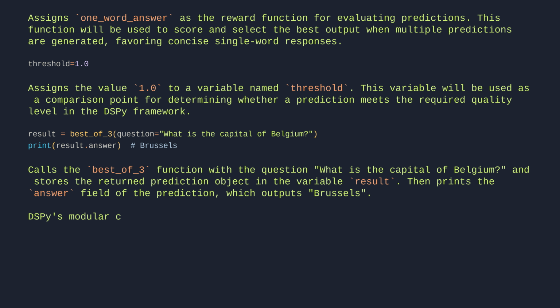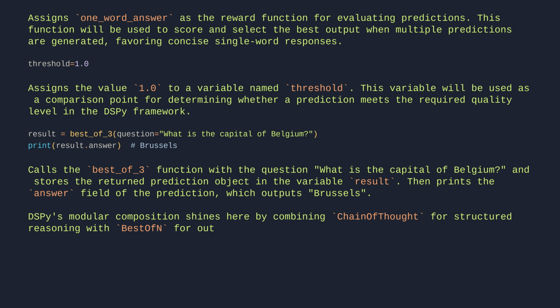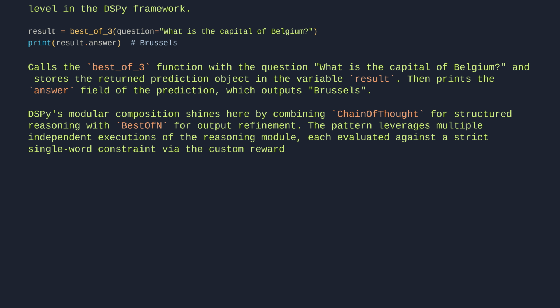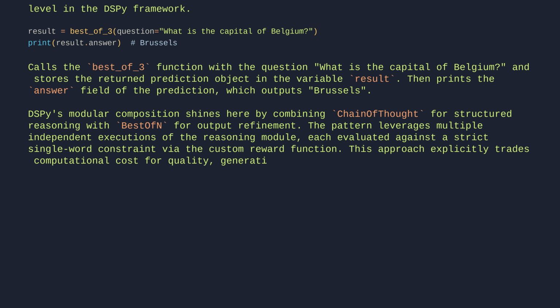DSPy's modular composition shines here by combining ChainOfThought for structured reasoning with BestOfN for output refinement. The pattern leverages multiple independent executions of the reasoning module, each evaluated against a strict single-word constraint via the custom reward function. This approach explicitly trades computational cost for quality, generating 3 candidate answers to ensure the output meets the formatting requirement.